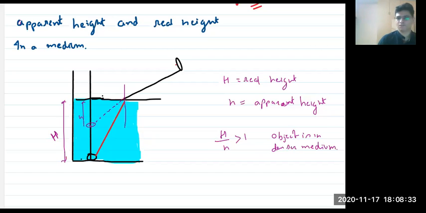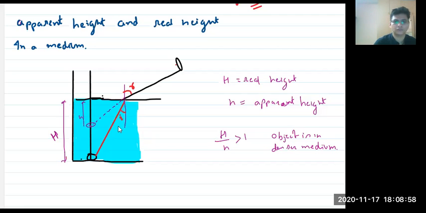Now, the last concept of today's class. I want to find it. How to find it? Observe, this is your refracted ray, and this is your incident ray. Yes or no?